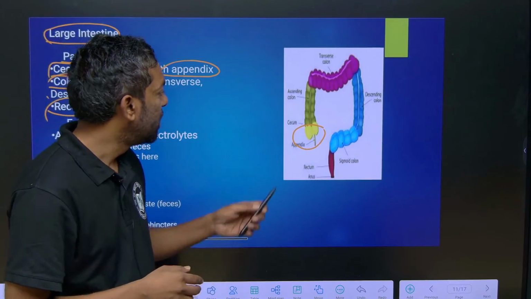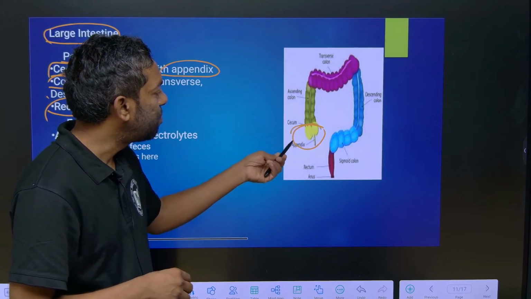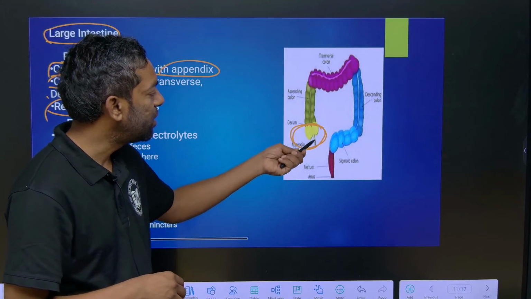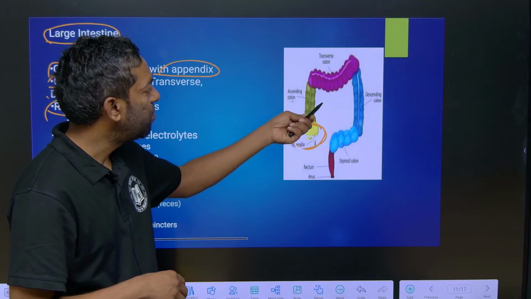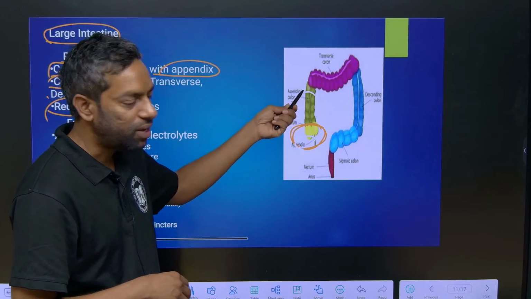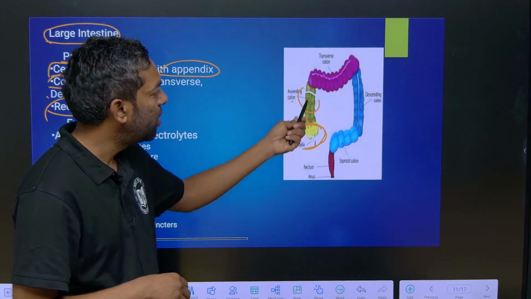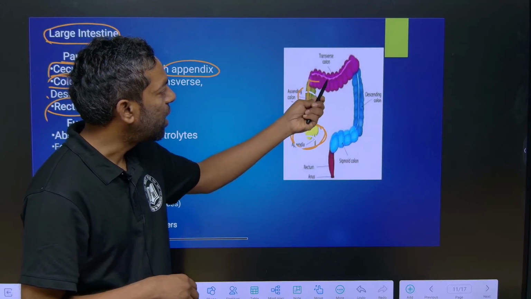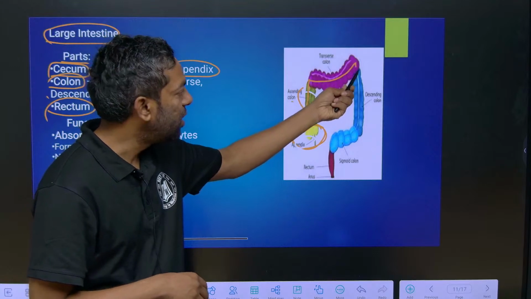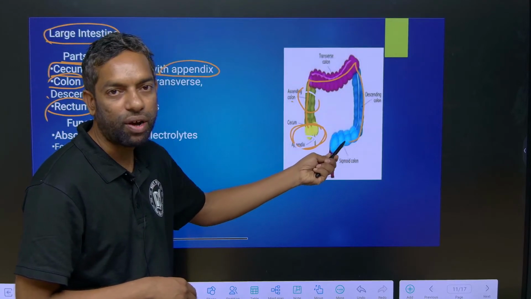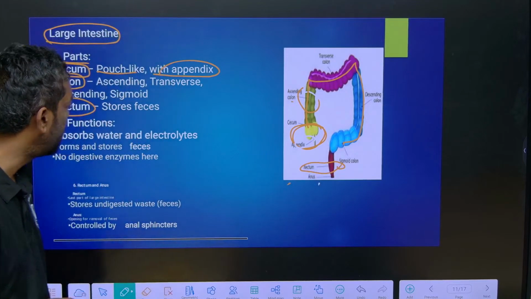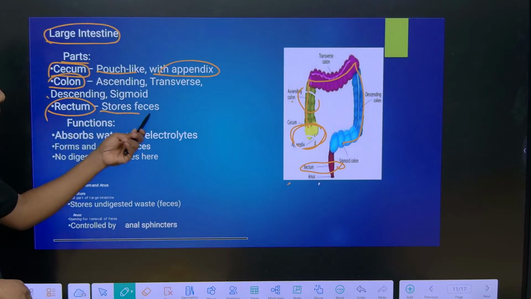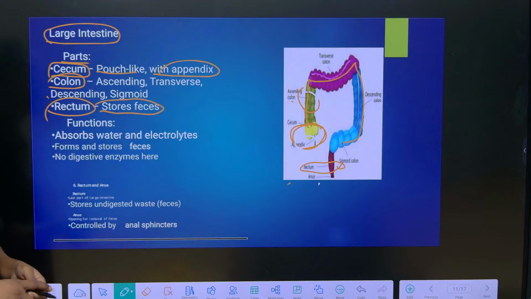Cecum is the first part, and the appendix is there in the cecum. After that the colon has 3 parts: the ascending colon going up, the transverse colon and the descending colon going down. After that the rectum is the final step. The rectum stores feces, the fecal matter.